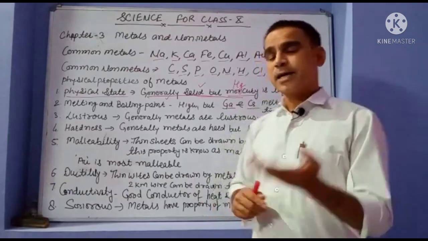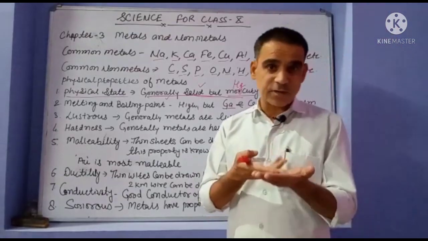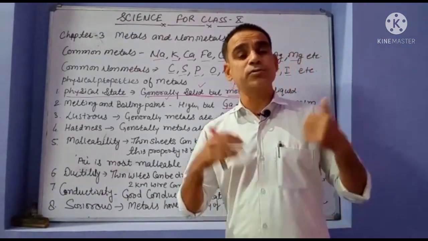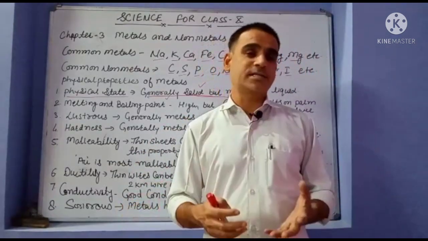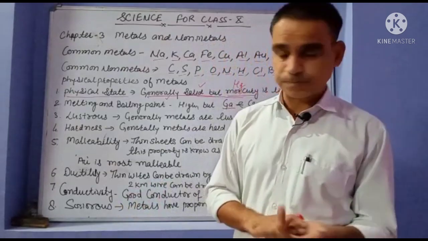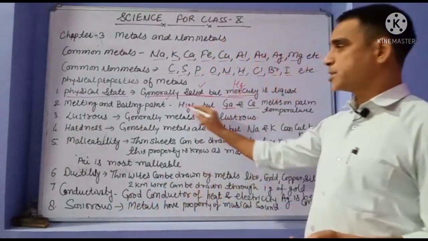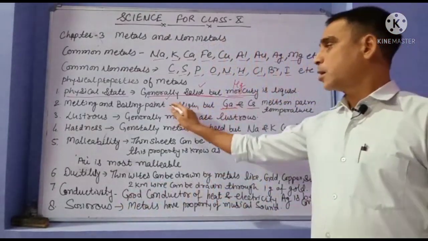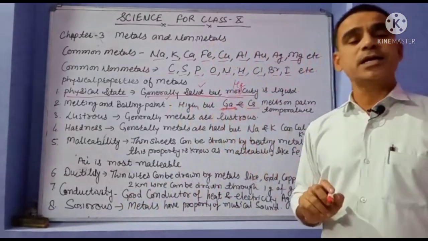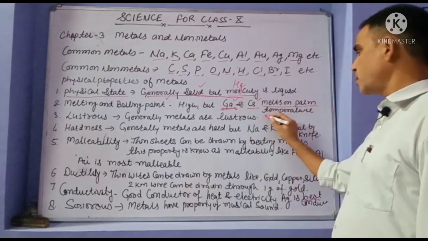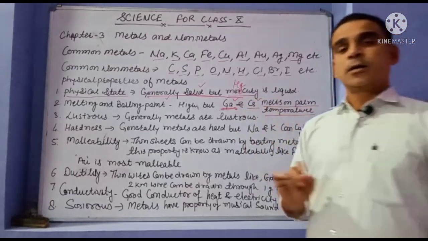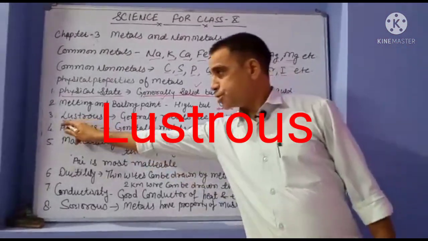For example, gallium and cesium, when we take them in our palm, convert into the liquid state and melt at our palm temperature. Next one is lustrous.